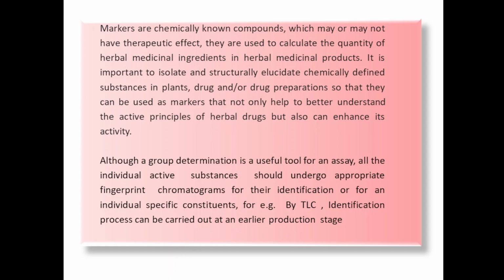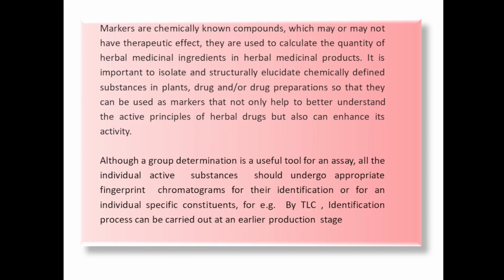Although a group determination is a useful tool for any assay, all the individual active substances should undergo appropriate fingerprint chromatograms for their identification or for an individual specific constituent. For example, by TLC, the identification process can be carried out at an earlier production stage. So if any formulation is going under production, the different constituents present in that particular formulation and how much quantity of each active constituent is present can be determined by TLC or HPTLC at production stage.